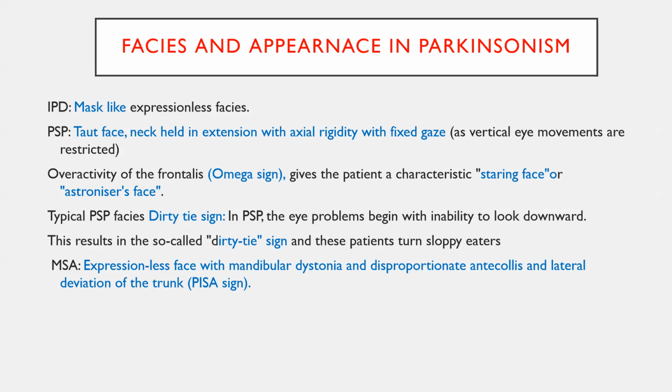And one more sign is dirty tie sign. Due to the down gaze palsy, most often whenever the patient is having food, food will be soiled on the clothes due to the down gaze palsies. This is called dirty tie sign. And the Pisa sign, as I told earlier, can be seen in multiple system atrophy.